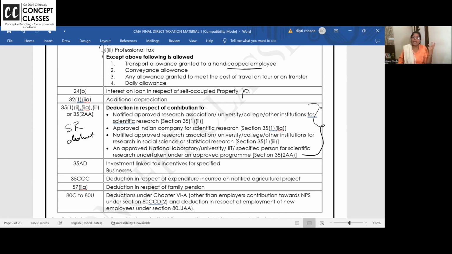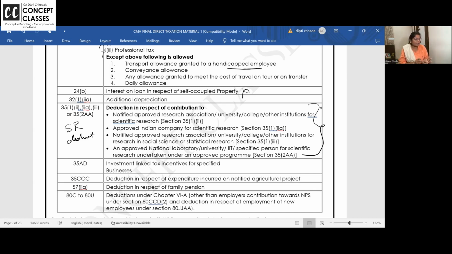In Hyderabad, we have a biggest research lab, which is called as DRDO, some defense related research lab. So I want to donate for scientific research, 10,000 rupees. So they were all getting a deduction. If you go for alternative tax regime, scientific research you will not get.